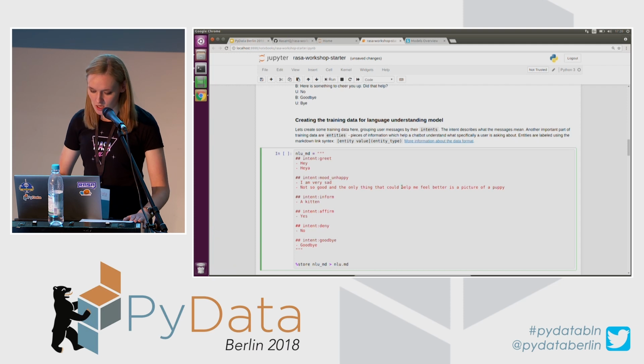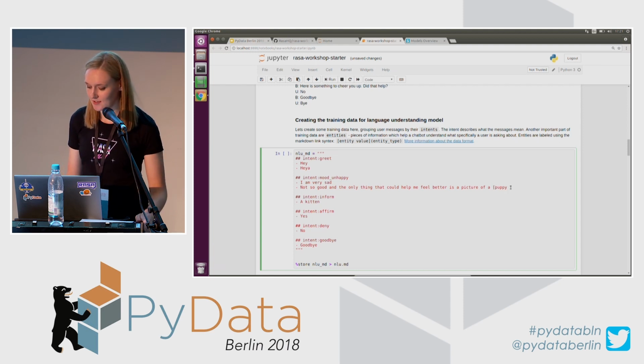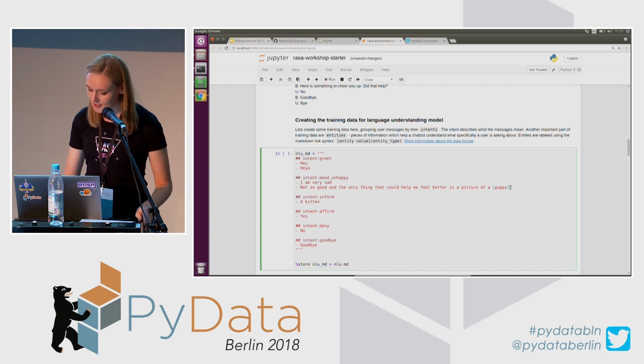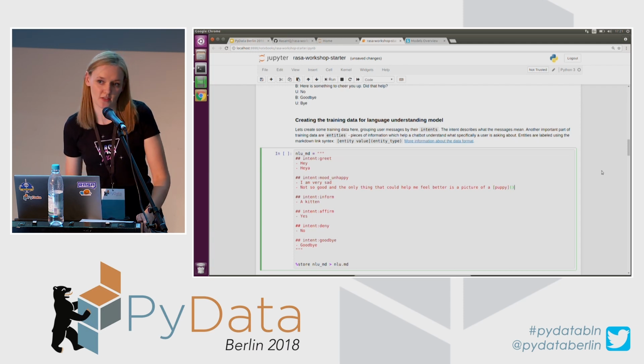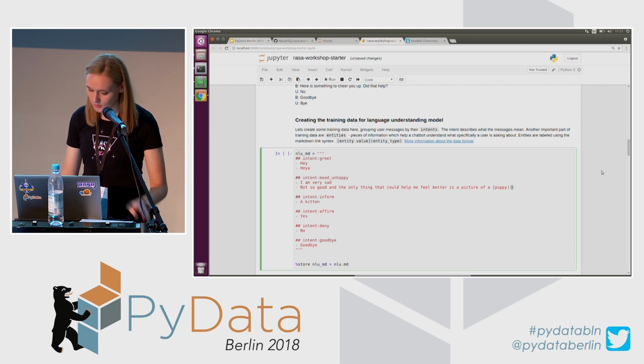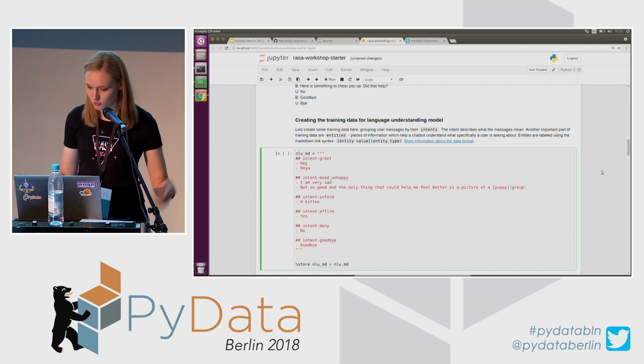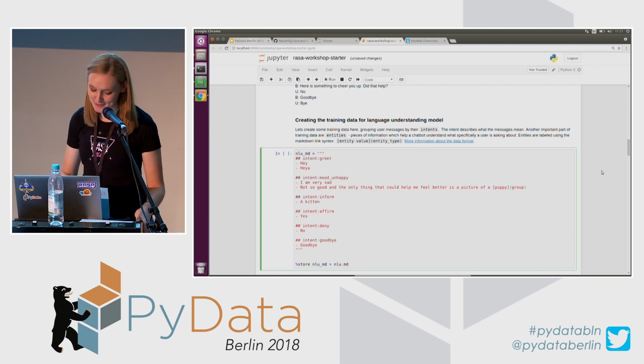So for example, I have one example here. When a user says they are sad and they would like to see a picture of a puppy to feel better, let's extract this word puppy as an entity, and I do that by just adding brackets, and then I simply provide the name of this entity, how I want to call it. I will call it group, just what kind of group of pictures a chatbot should look for.